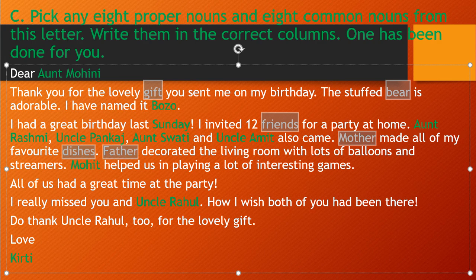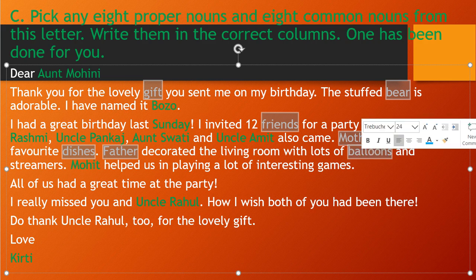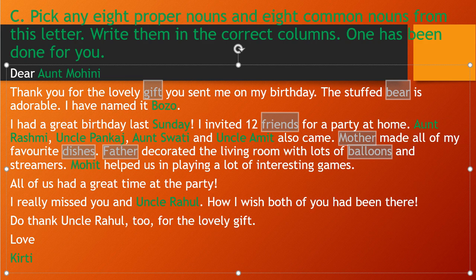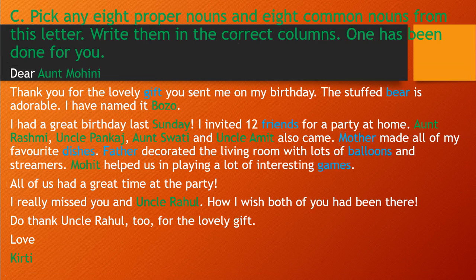Father. That is also a common noun. And you notice here balloons. That is also a common noun. And they have played interesting games. So games are also a common noun. So if you notice here, we have already selected our 8 common nouns. Okay, party can also be a common noun. Here we required 8, so I have mentioned 8 only. So you see gift, bear, friends, mother, balloons, dishes, father, games, those are also